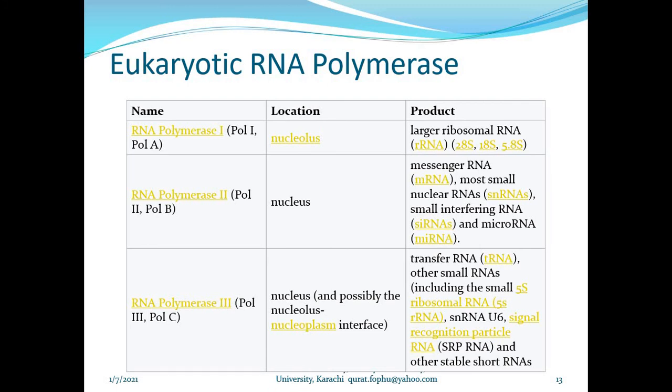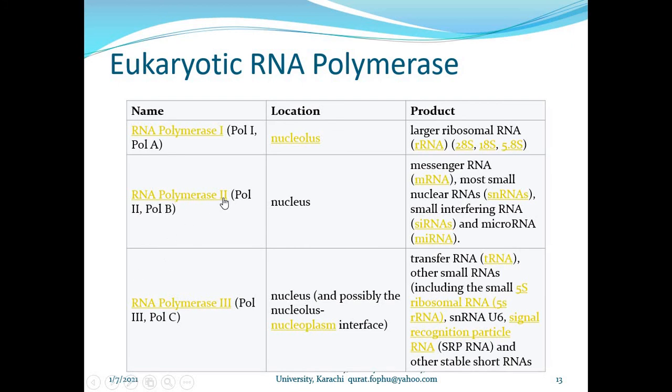In eukaryotes, we have RNA polymerase 1, RNA polymerase 2, and RNA polymerase 3. We can also call them Pol 1 or Pol A, Pol 2 or Pol B, and Pol 3 or Pol C. RNA polymerase 1, that is Pol 1 or Pol A, synthesizes ribosomal RNA.